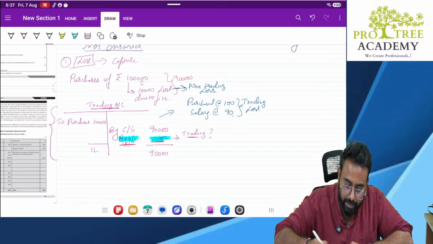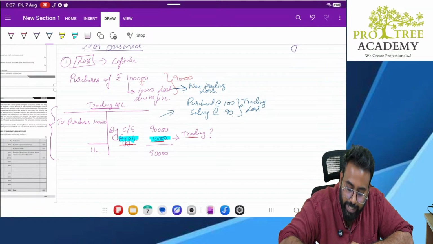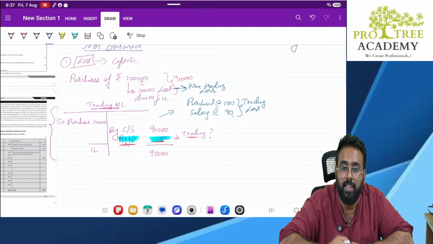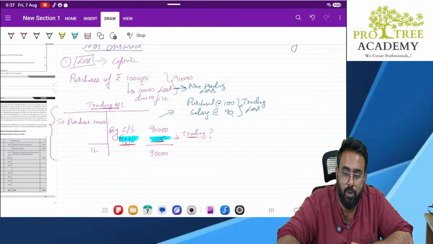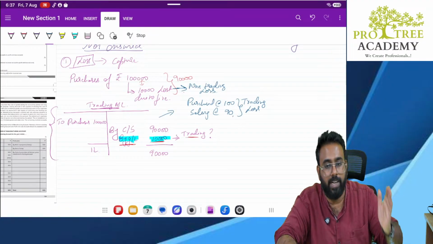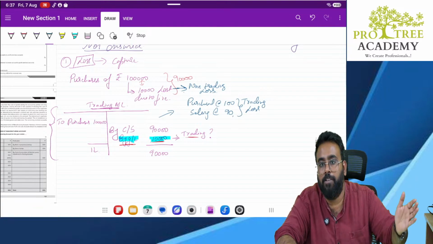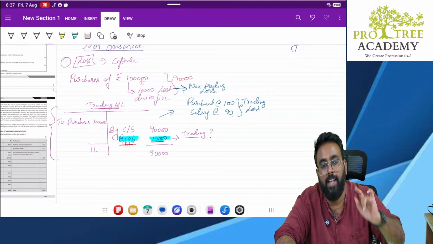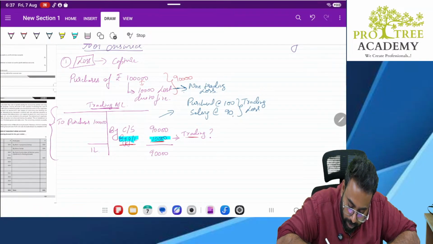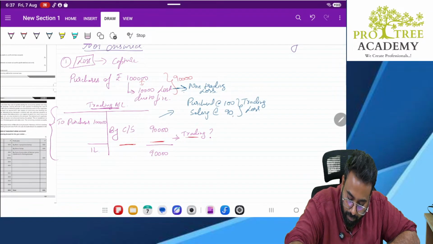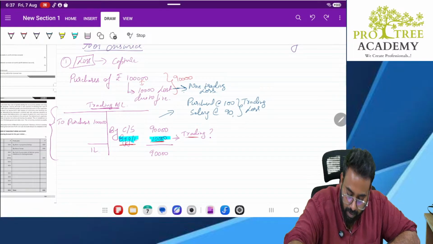Understanding, everybody? This loss has nothing to do with the trading activity. Correct? Then why are you showing this loss under trading account? If the loss is not relating to trading activity, then why should we show it in trading account? That is why such losses will not be shown in trading account.